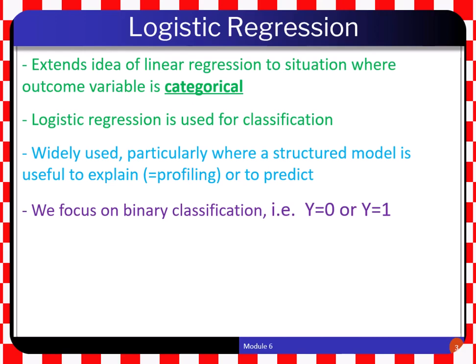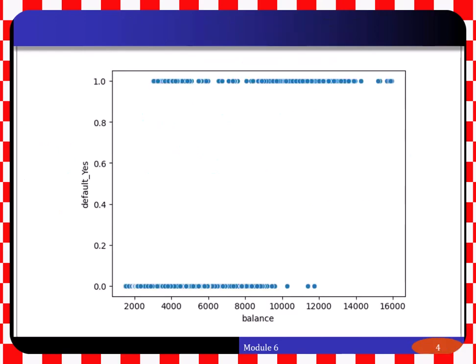So in this setup, y is going to be either 0 or 1. In this lecture, I will illustrate the concept of logistic regression using a simulated default dataset. We are interested in predicting whether an individual will default on his or her credit card payment on the basis of annual income and monthly credit card balance. On the x-axis of this figure, you see the balance of customers, and on the y-axis, you see whether the customer defaulted or not. If it is 0, this means the customer did not default. If it is 1, this means that the customer defaulted. There is no y data other than 0 or 1.